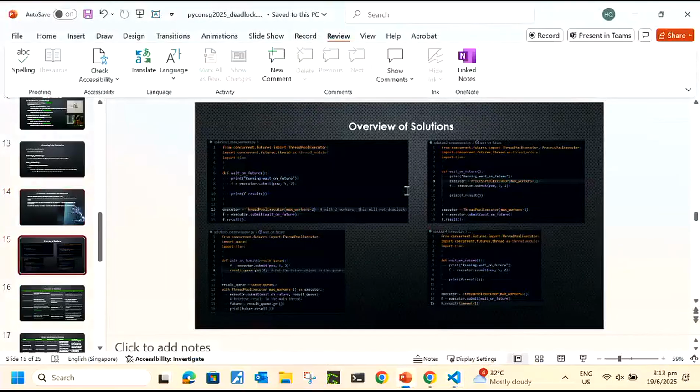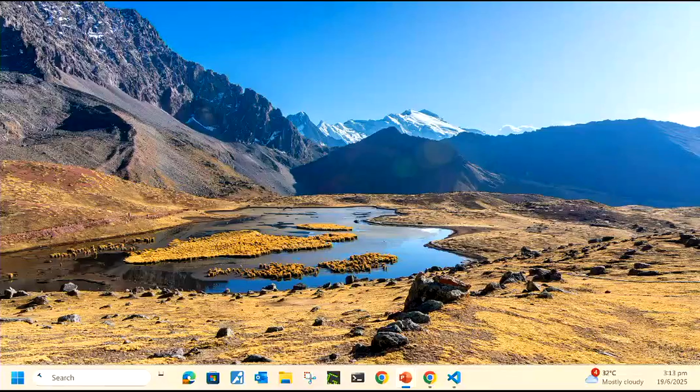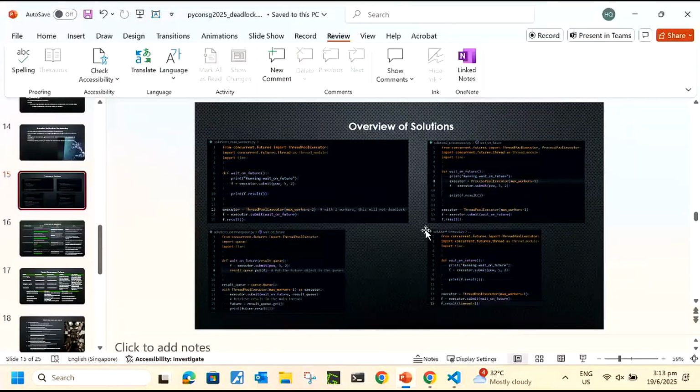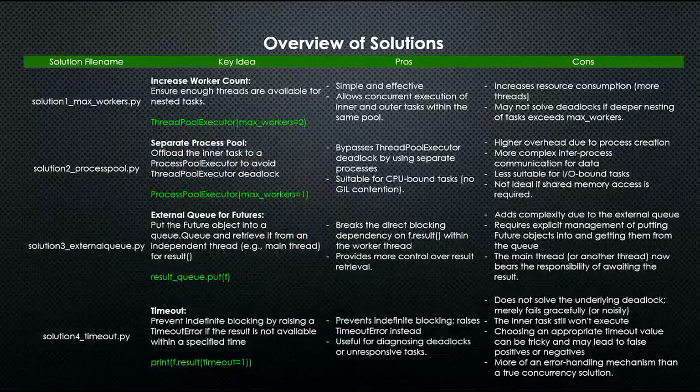Okay, how do we solve these problems? Let's see if you can see this. Can't see, right? Okay, let's skip this slide. I'll go to the next one. This one is the text form of the 4 solutions. So look at the columns. There's a file name. It's on GitHub. Key idea is more important on column 2. Column 3 is pros and cons. So it's just something you need to go back and revise or understand deeper. So I'll focus on column 2 first.